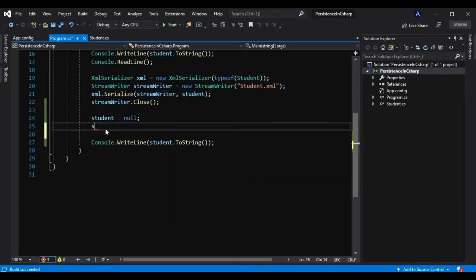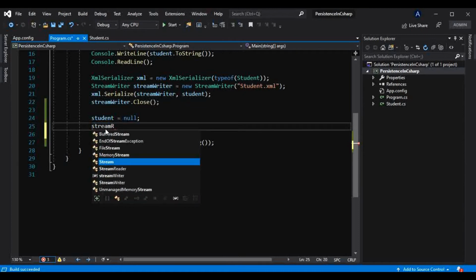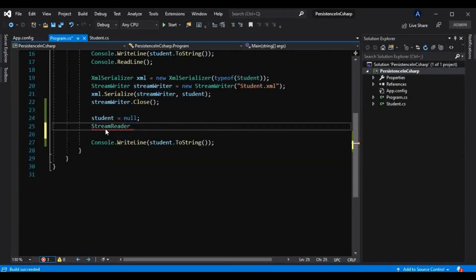For that we can use the StreamReader class, just like StreamWriter, which writes that information into the student XML. So we can use StreamReader to read that information back, something like this: sr is equal to new StreamReader, and we pass that file name only.